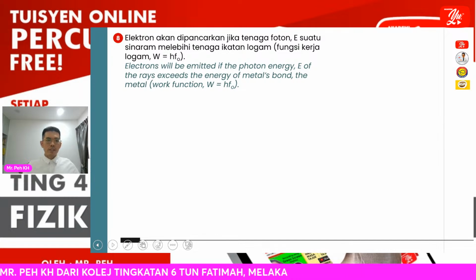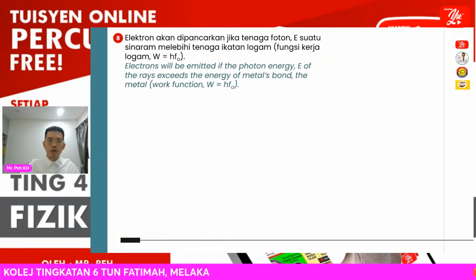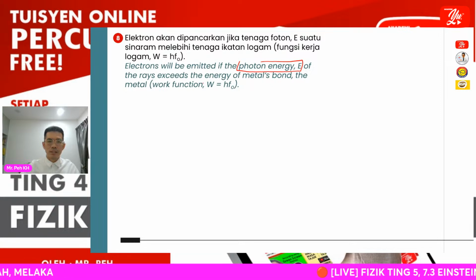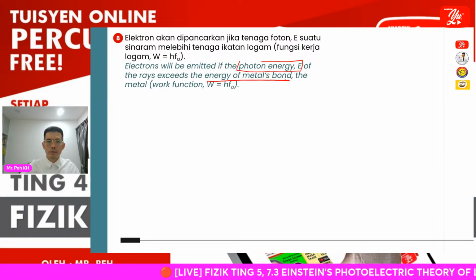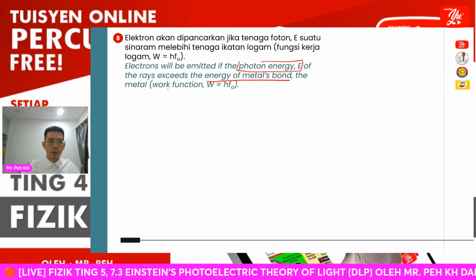Okay, so next, the electron will be emitted if the photon energy E of the ray exceeds the energy of the metal bond, which is known as the work function.